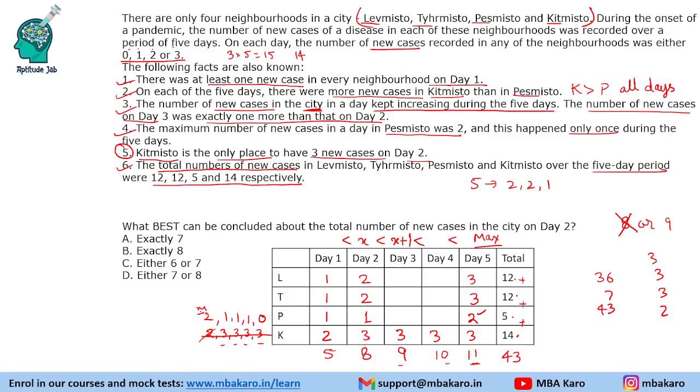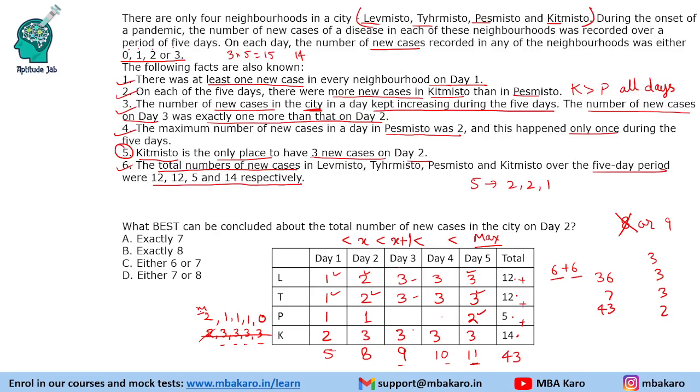Now total 8 cases are done, and this is 9 and this is 10 cases. Now we need to think about how to fill these numbers. Now L we have filled 1 2 3, total 6 cases done. We need 6 more, so that is only possible by filling 3 and 3. Similarly, if you look at T, 1, 2, 3, total 6 cases are done. We need 6 more cases, so 3 and 3.